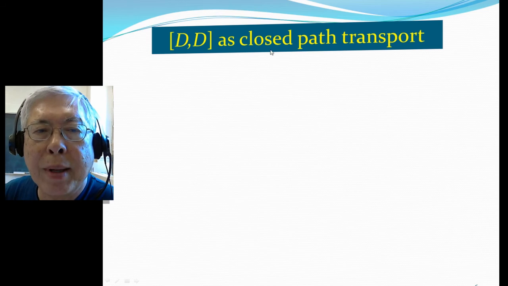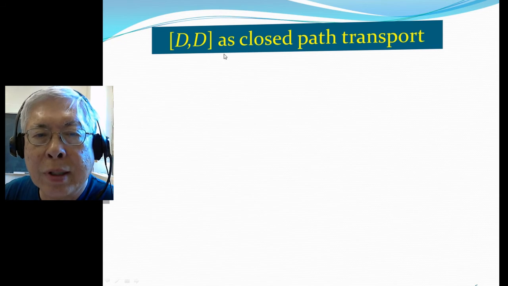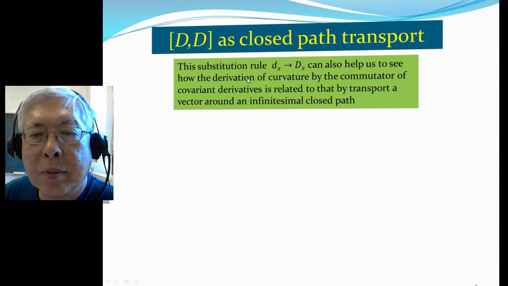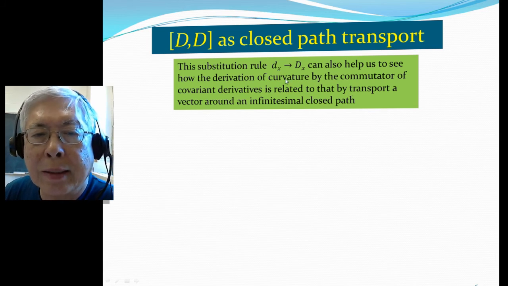Also another comment I want to make. Remember, we said the commutator of covariant derivatives acting on vectors leads to the Riemann tensor, which is related to the parallel transport of a vector around a closed path, and this substitution rule will help you understand why they're related.